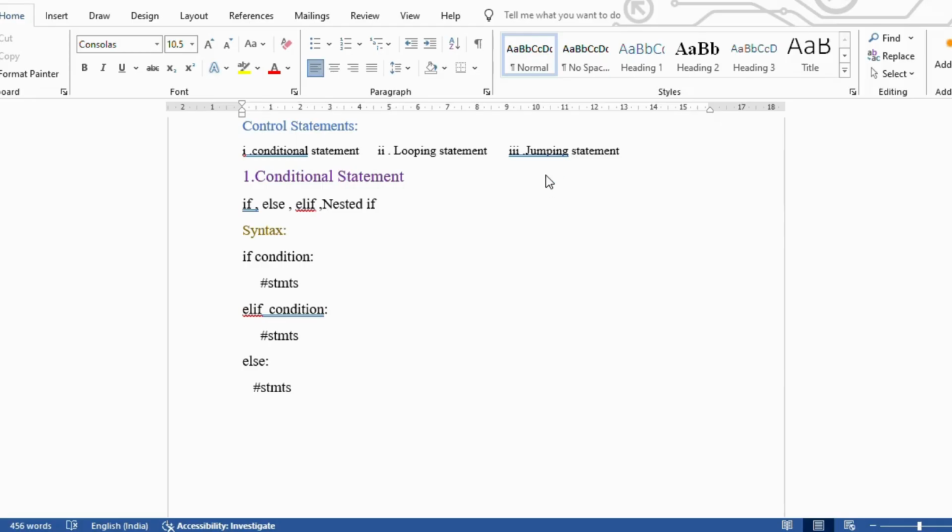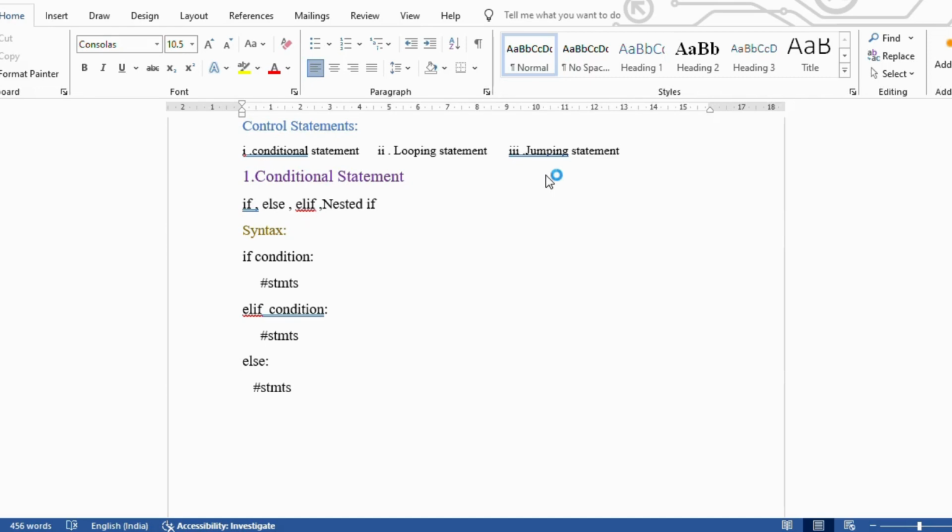Next topic is control statements. Control statements are divided into three types: conditional, looping, and jumping. Now let's see what the conditional statement is. By name itself it suggests a condition, it specifies some condition. In conditional statements we have if, elif, else, and nested if.